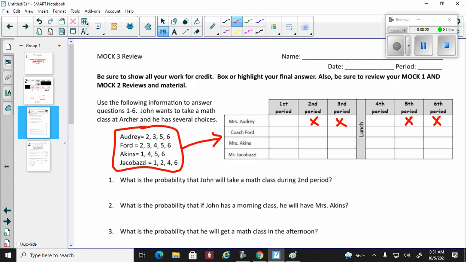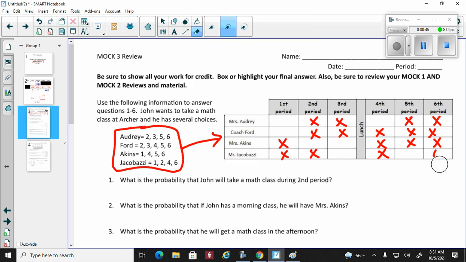Ford is 2, 3, 4, 5, 6. Aikens: 1, 4, 5, 6. Jacobazzi: 1, 2, 4, 6. All right, there we go. Okay, so we're talking about probability.